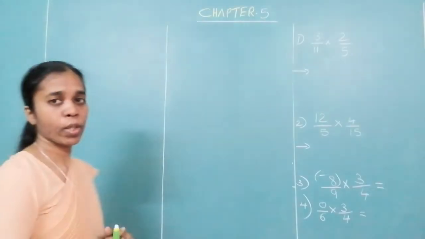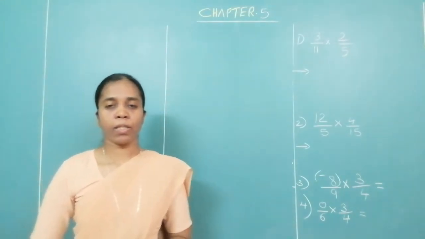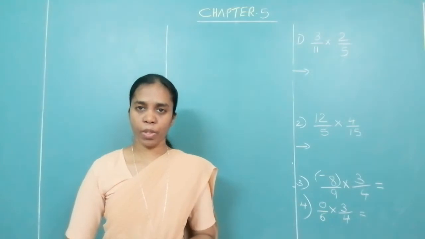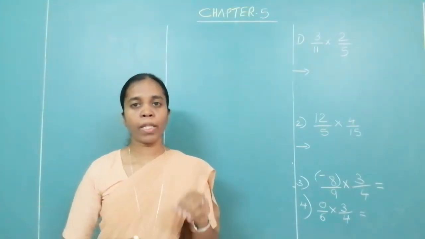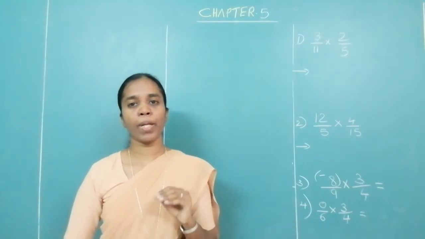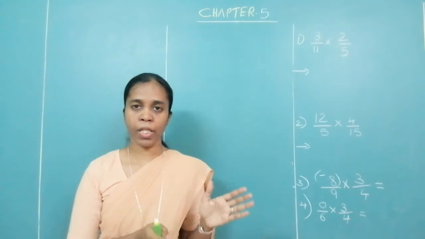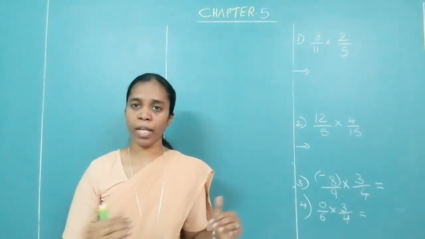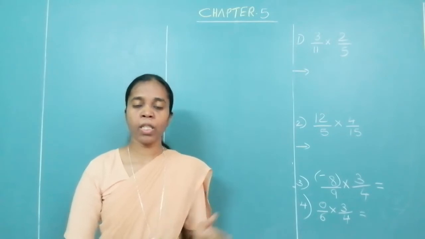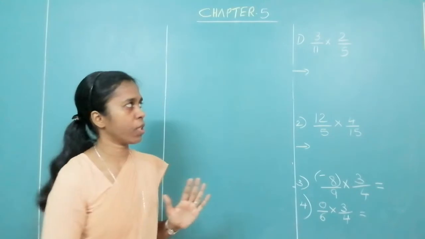Okay. Now we shall look at multiplication. When we multiply two rational numbers, multiply two fractions, it is very simple. Multiply the numerators and multiply the denominators. Unlike addition and subtraction, where we have to find the LCM first and then solve, here directly multiply the numerators and then multiply the denominators.